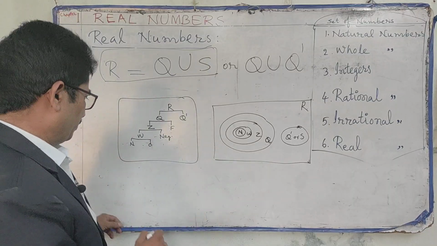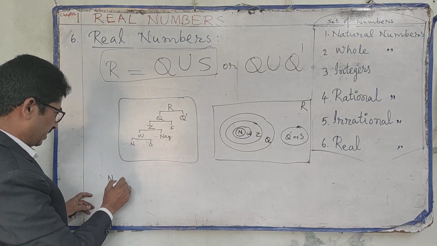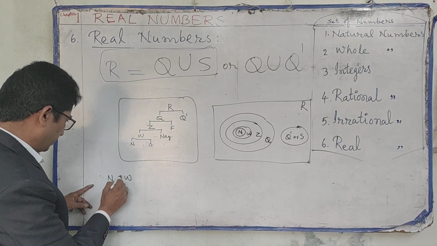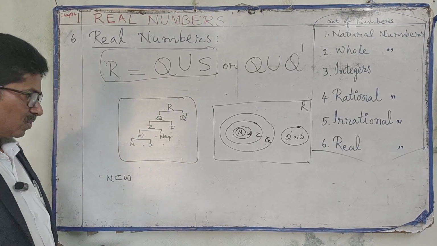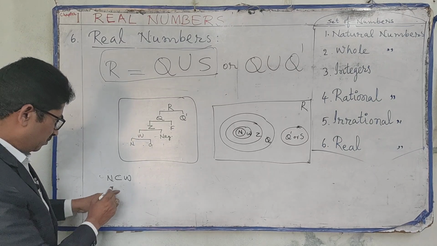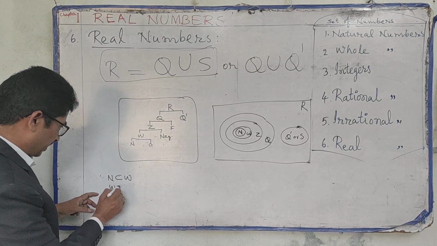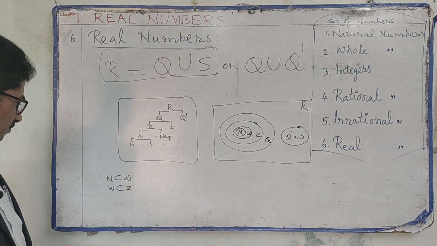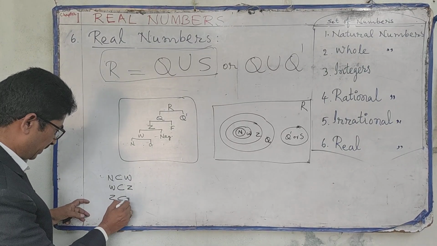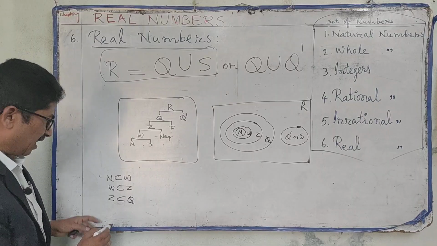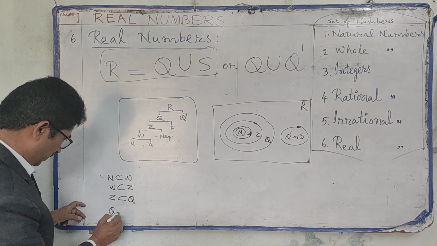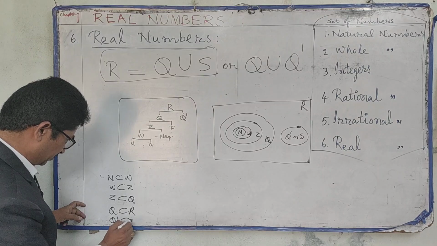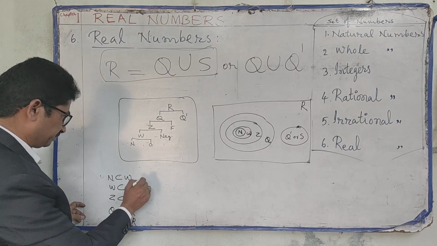What we understood: all natural numbers are in whole numbers, so we can write N subset W. All whole numbers are in integers. All integers are in rational numbers. All rational numbers are in real numbers. All irrational numbers are also in real numbers.